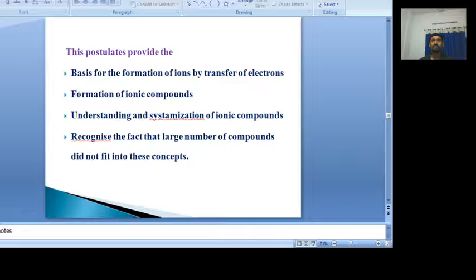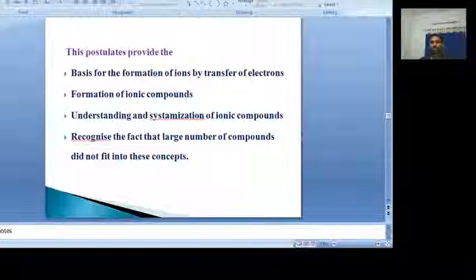That results in the formation of ionic compounds. How the ionic compounds are formed is also explained by Kossel's approach to chemical bonding. It is also useful for understanding and systematization of the ionic compounds.